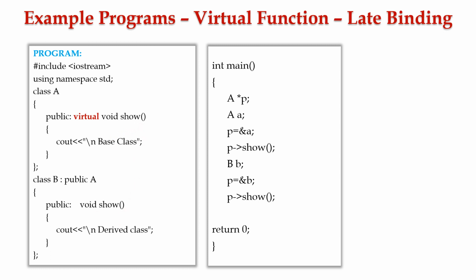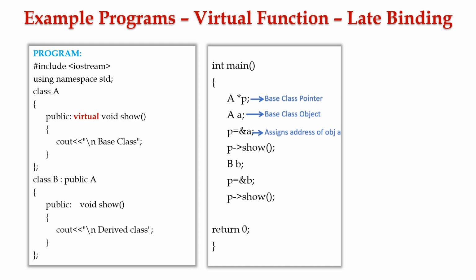Let's see how the program gets executed. The execution always starts from the main function. Here, A star P implies that for base class A, we have created the pointer variable P. Next, we have created the object A for class A. Next, P is equal to ampersand A. That is, here we have assigned the address of object A to the class A pointer variable P.